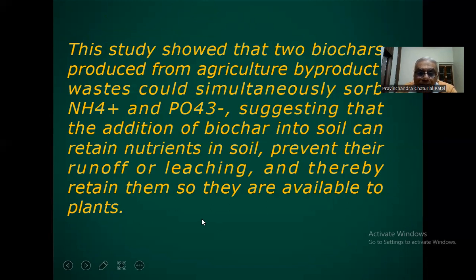And by using the biochar, we can also help in mitigation of climate change, because we know that we are applying plenty of chemical fertilizers in soil, and suppose the nutrients are leached out, so there will be water pollution due to leaching of the nitrate in water.